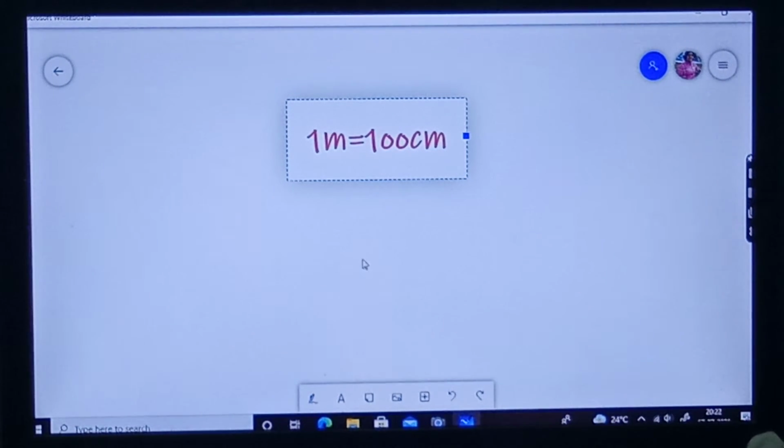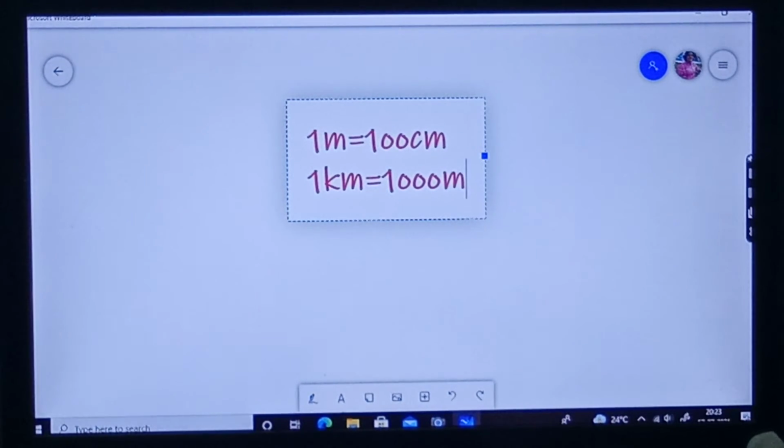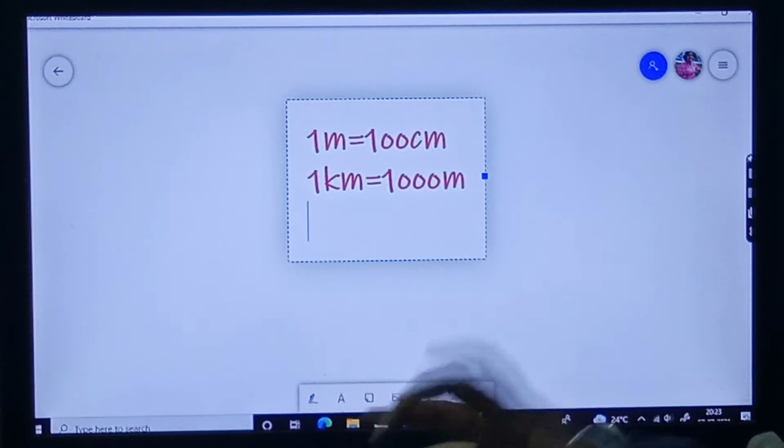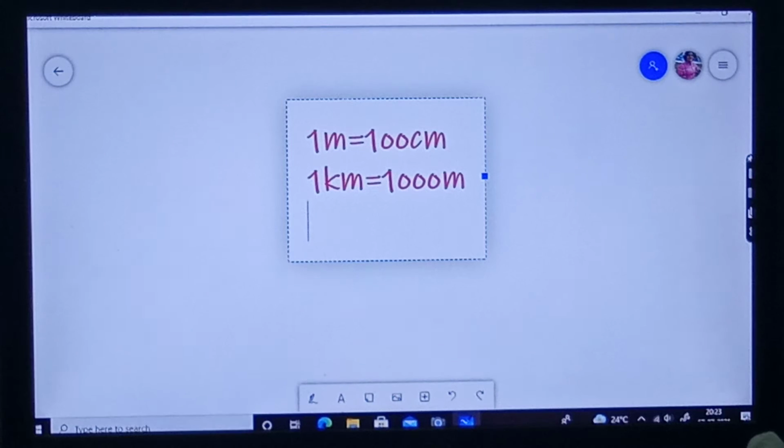Cm is centimeter. Okay. The bigger unit: 1 kilometer is equal to 1000 meters. Next comes the smaller unit than centimeter: 1 centimeter is equal to 10 mm, that is millimeter.